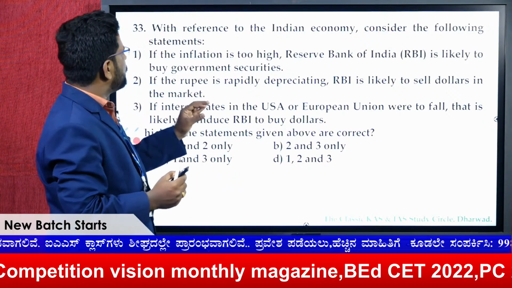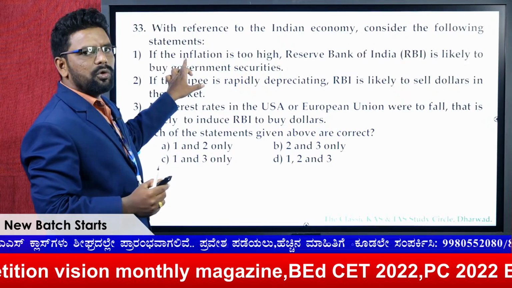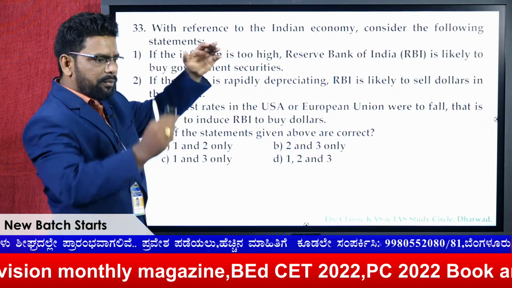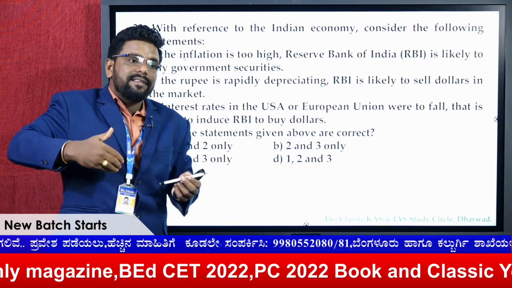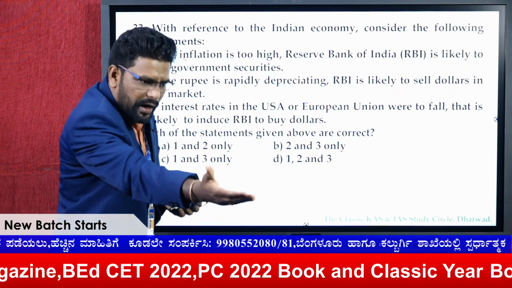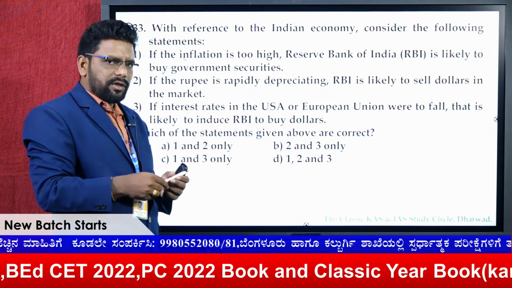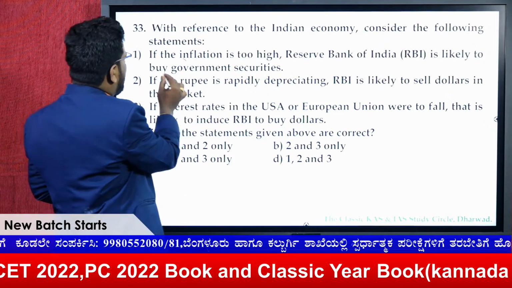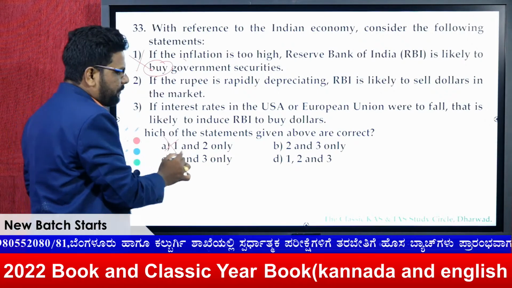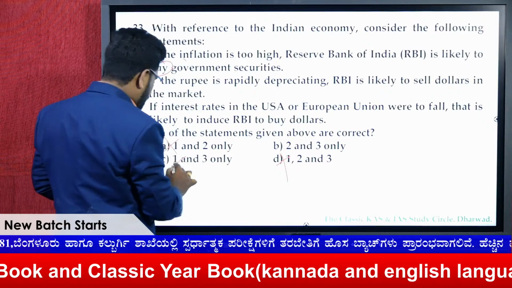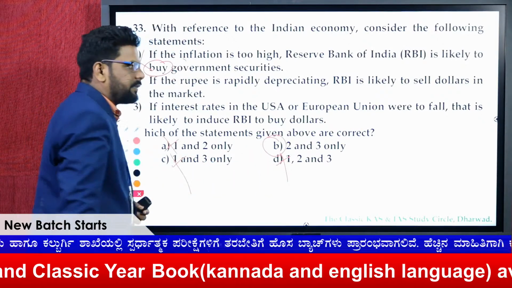So therefore here assume that inflation means more money in the market. So what does the government have to do? The government has to sell its government securities so that it can get the money back. So here it's not buying, it has to be selling. So statement 1 doesn't make sense. Therefore remove 1, and the answer would be 2 and 3.